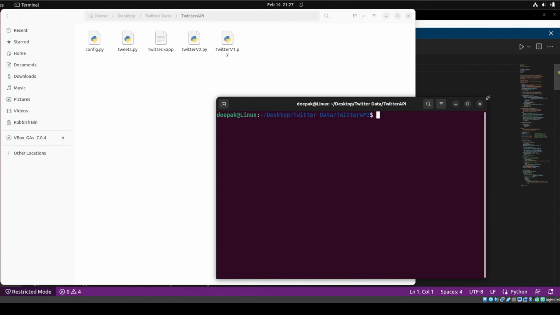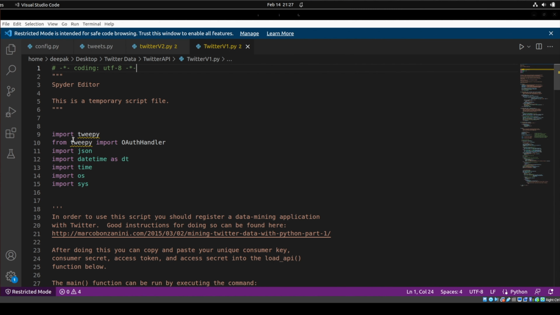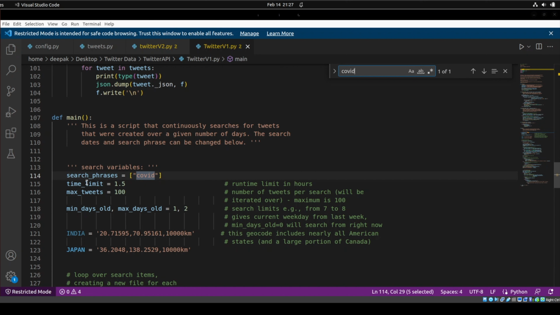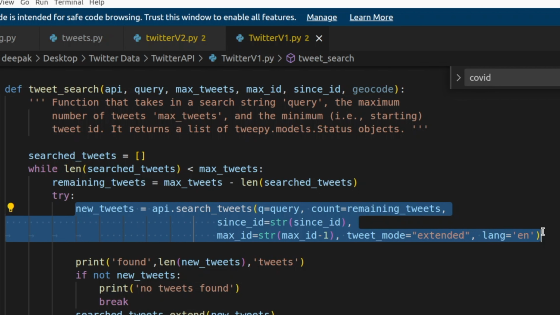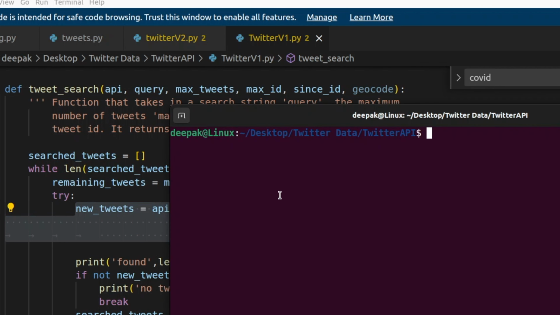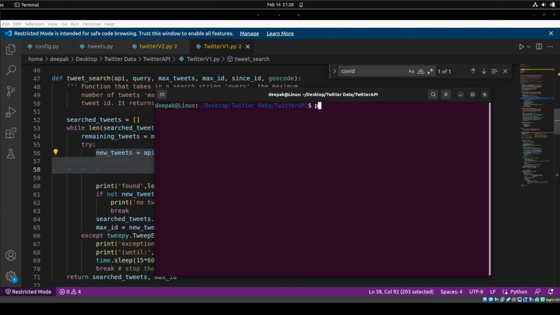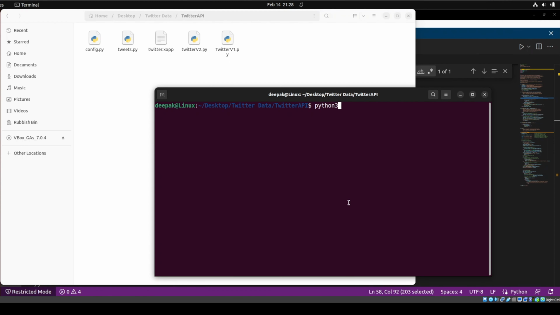I'm just running the program right now, and I'm using a query here, COVID. This program is basically downloading data from the last 2 days or for the last 1 day. This program just uses this function to download the data, right? I will show you how it does. This is the whole program that I have written, but I just want to show you how this program downloads the data. So Python 3, and Twitter v1.